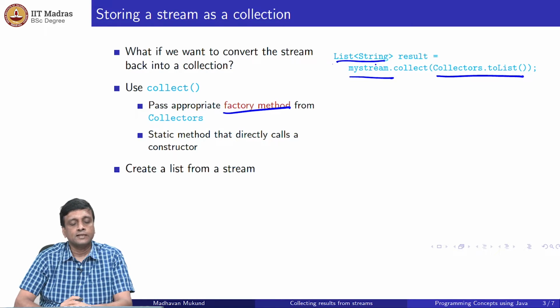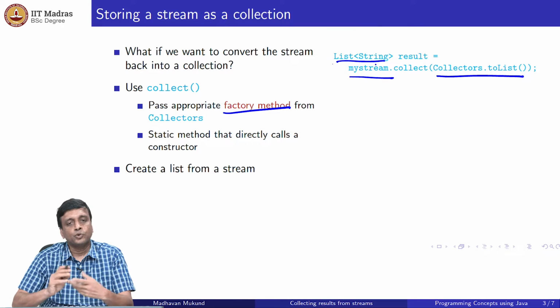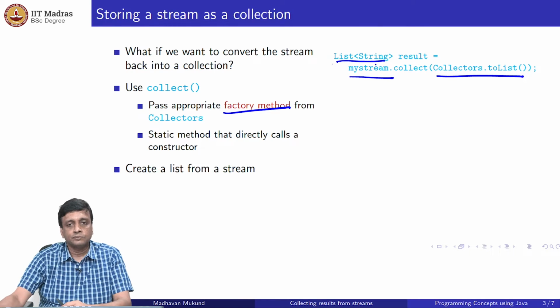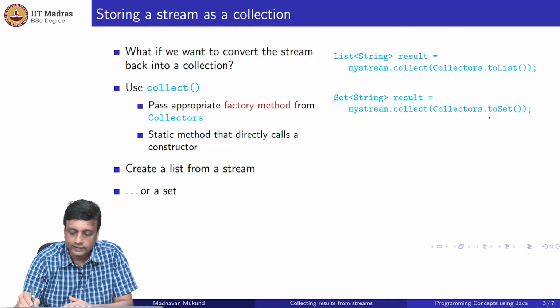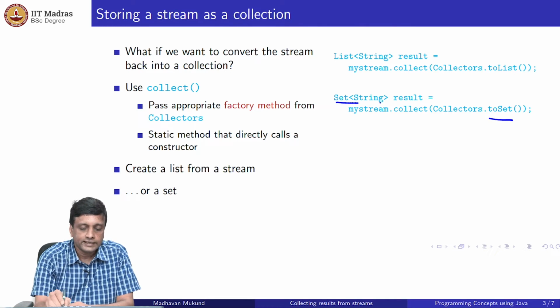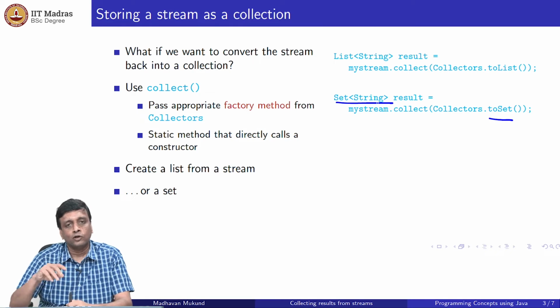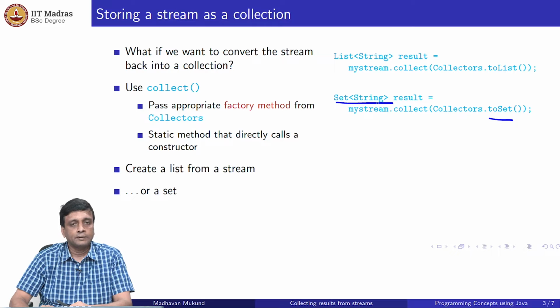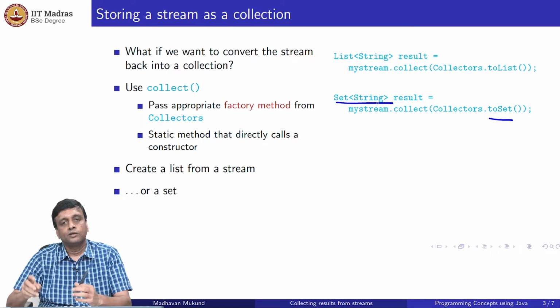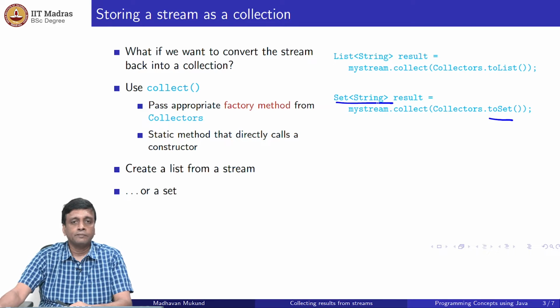So, this one creates a list from a stream, and this you can apply to any of the collections which are there in that collections interface. So, for instance, I can say collectors.toSet, right, and I will get a set of strings, not a list of strings. So, depending on how I want to represent my stream as a collection, I can choose the appropriate thing. So, you have more or less one such thing for every collection type which is there in collections. Okay, so, you have a separate factory method to generate a collection of a suitable type for every collection type you might be interested in.